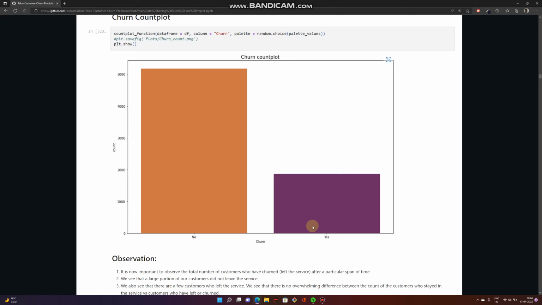We do have some data imbalance, but this imbalance is not as significant as what we would usually find in real world data sets, or if we take examples like cancer diagnosis prediction, where only a few people have the chances of getting cancer, whereas 95% of the data would have people who do not have the chance of getting cancer.